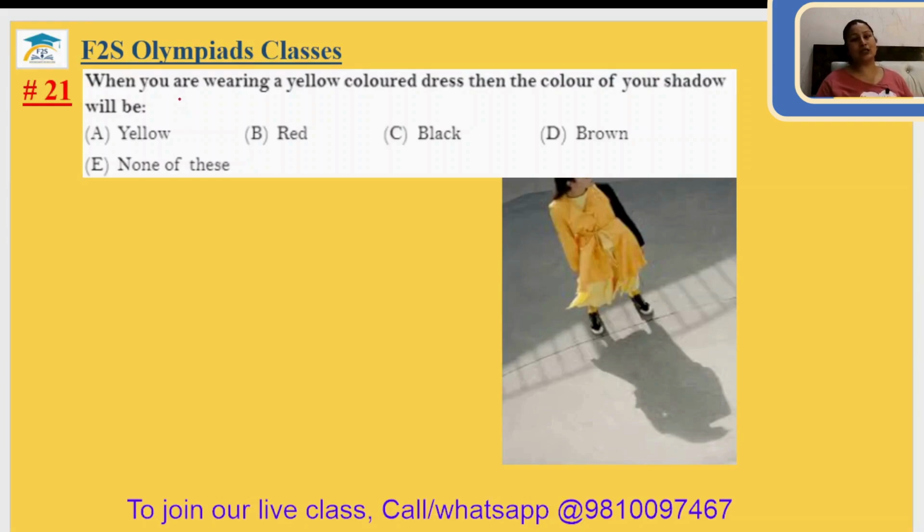If the object is transparent, no shadow will be formed, as through a transparent object, light will completely pass through it. Translucent, a faint shadow will be formed because a partial amount of light can pass through it. And from an opaque object, light cannot pass through it. It restricts the light from passing through. That's why a shadow will form, and the shadow's color is always black or gray. So it will be black only, whatever the color of the object. So the 21st answer is option C.